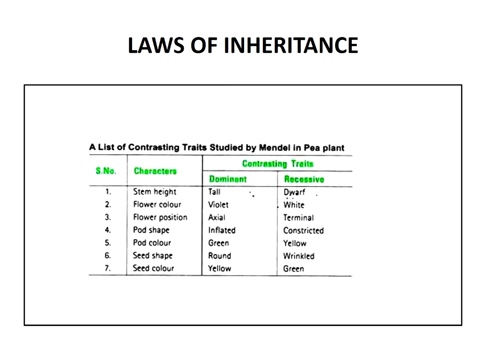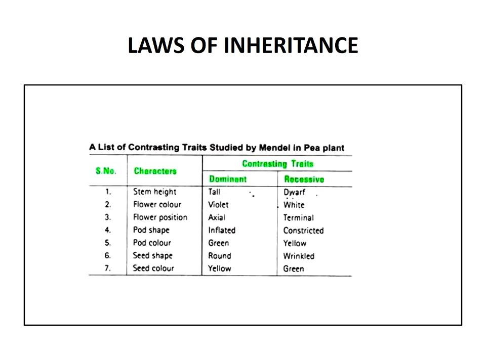First is the character stem height: in the dominant, the stem height is tall; in the recessive, it is dwarf. For flower color, the dominant is violet and the recessive is white.